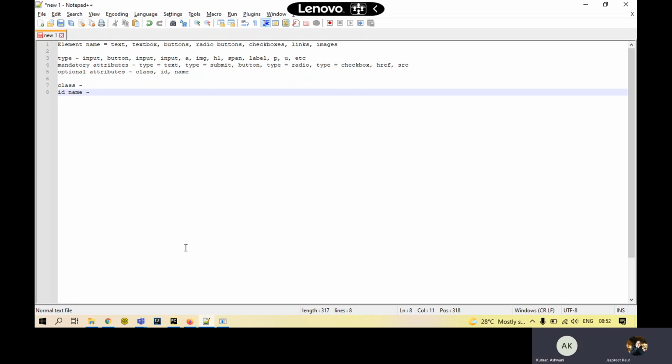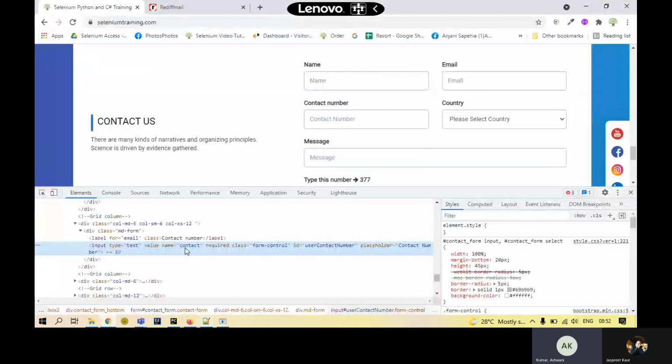If someone is providing the same name again, repeating the same name in the name or ID attribute, what will happen in that case? In that case, it can create a little confusion while we are automating, but we can overcome that problem. There are many ways of extracting elements. Right now, I'm just covering the direct ones through which you can interact with it. In the next class, we will discuss another way of extracting one particular element when several have the same name or ID given. That also we will see.